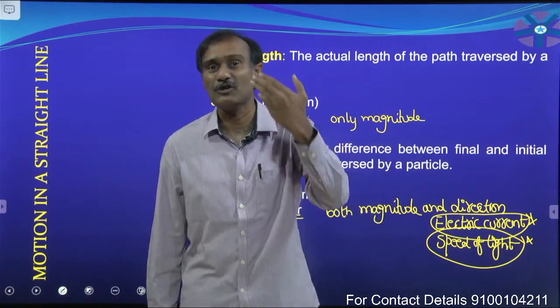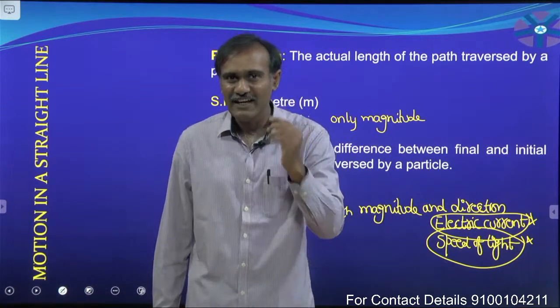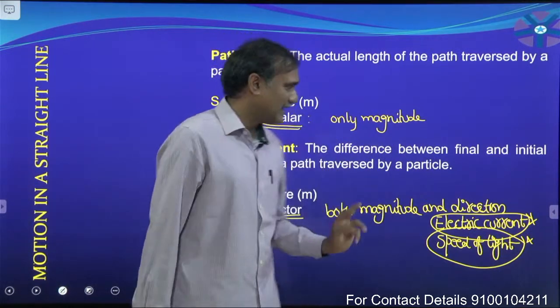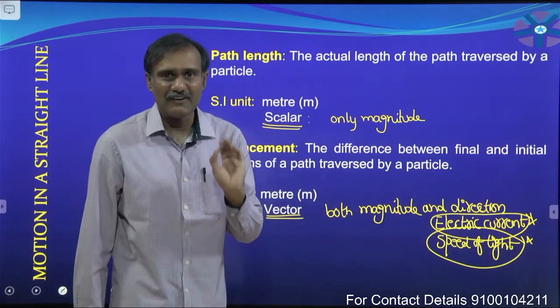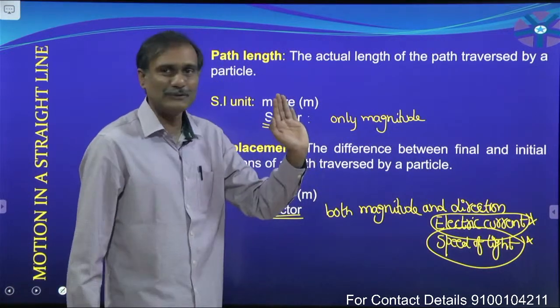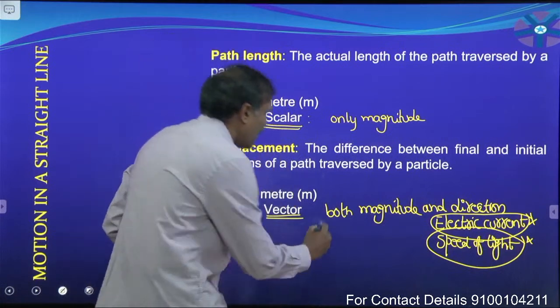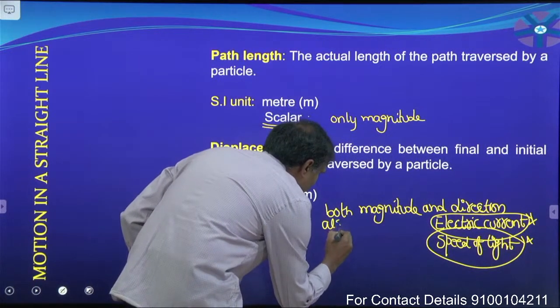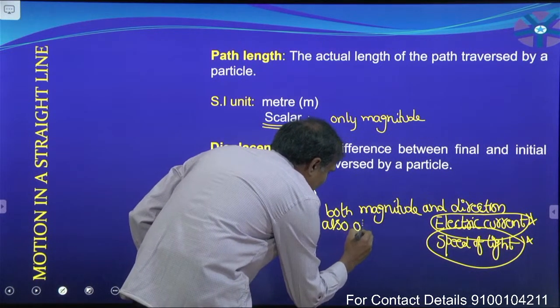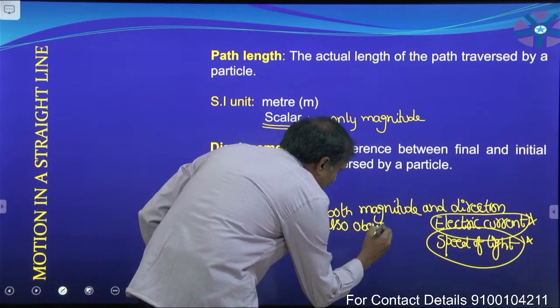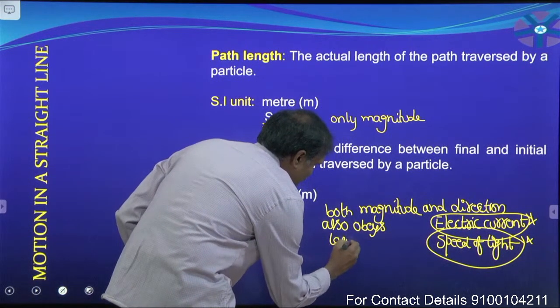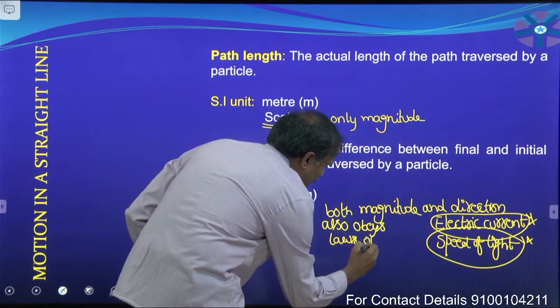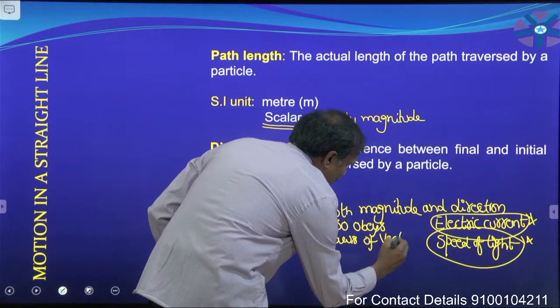It is in motion in a plane. Remember that a vector is nothing but a quantity having both magnitude and direction, and also obeys laws of vector addition.